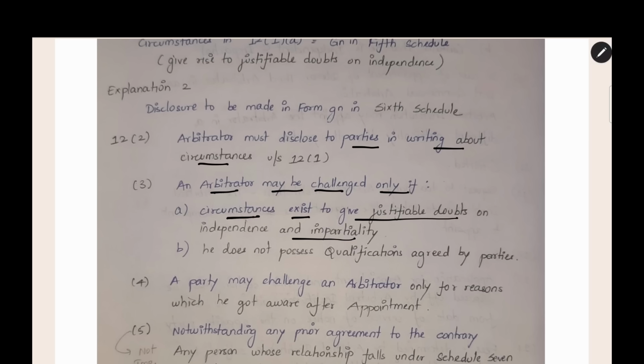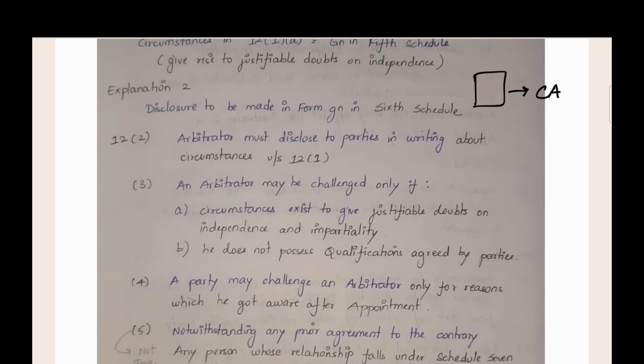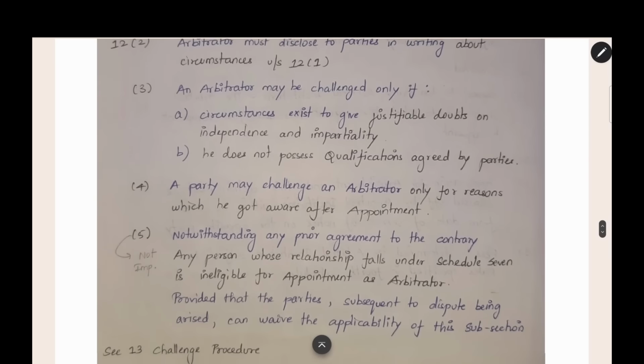Now in this case, you can go and challenge the appointment. He does not possess the qualification agreed by the parties. Like that, if we said in the arbitration agreement that the arbitrator should be a chartered accountant and the person appointed is not a chartered accountant, you can challenge the appointment. We agreed that a CA should refer our dispute, but you are giving it to a non-chartered accountant. Like that, you can challenge. Only under these two grounds can you challenge the appointment of an arbitrator.